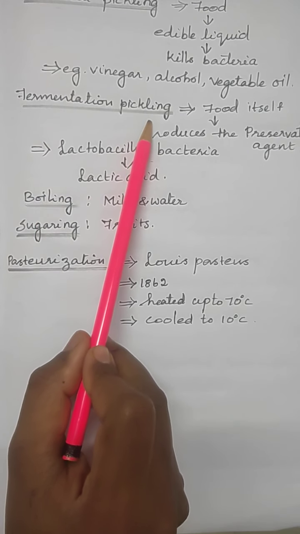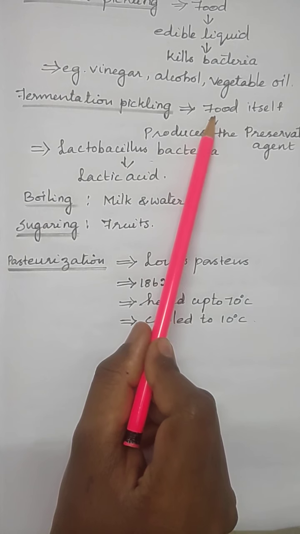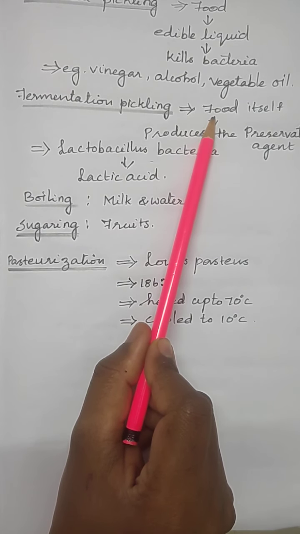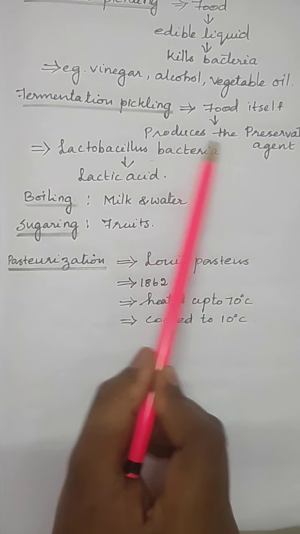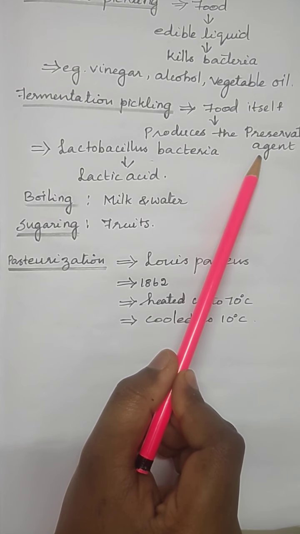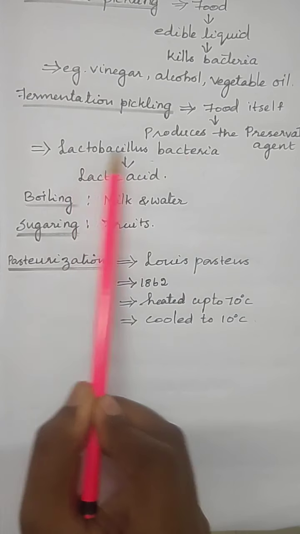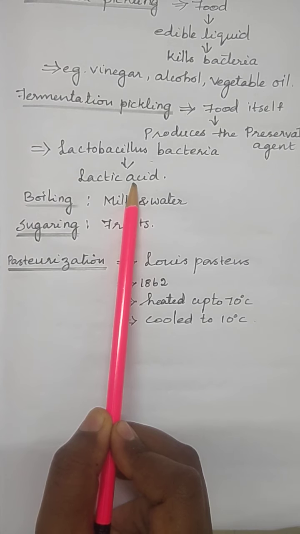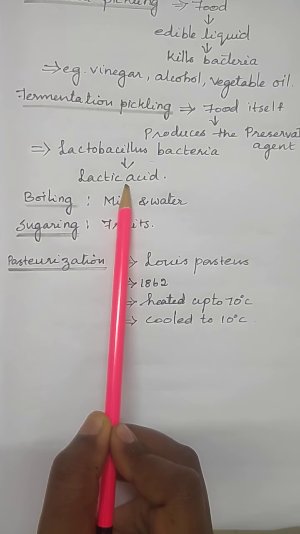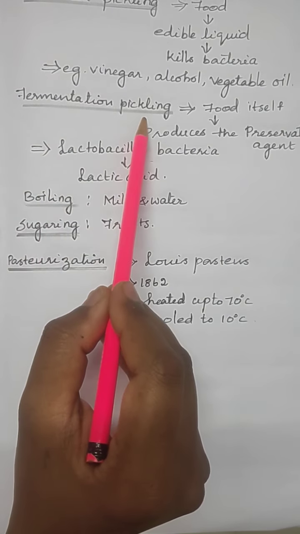Fermentation pickling means the food itself produces the preservation agent. This process involves lactobacillus bacteria that produce lactic acid as the preservative agent.